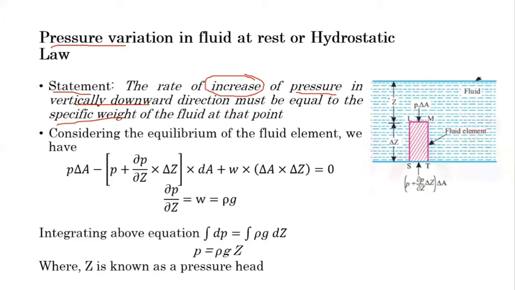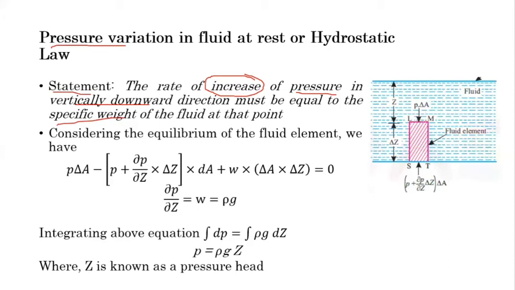For that, let's consider a system of fluid. This is the bottom surface, this is the top surface, and it is the free surface of the liquid. Let's consider one very small elemental volume of this fluid system, named LMTS, with dimension delta Z, the vertical height, and let's consider the LM surface area to be delta A, because we have considered the thickness perpendicular to this slide as unity.